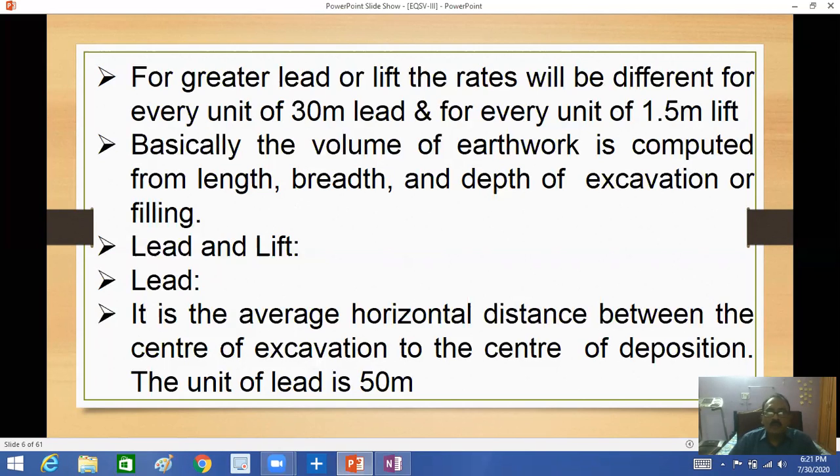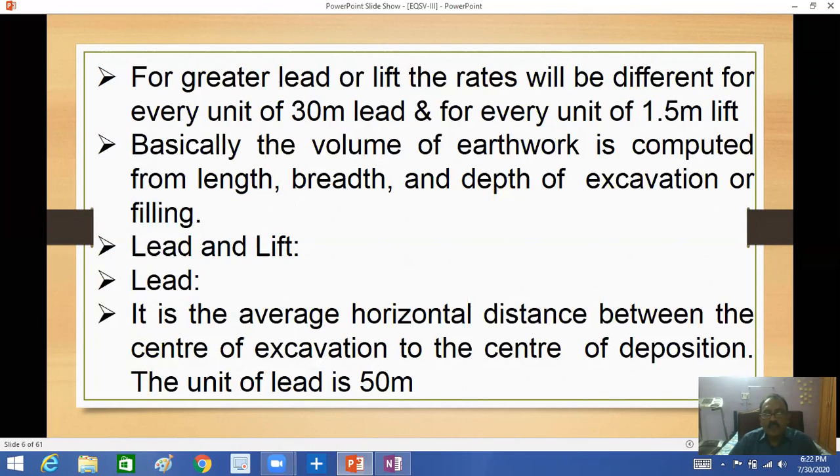According to the standard SSR, for greater than 30 meters, for every 30 meters, even if it is 35 meters, for the extra 5 meters also you have to charge for a unit of 30 meter lead, and for every unit of 1.5 meter lift, the rates will be different. Basically, the volume of earthwork is computed from the length, width, and depth of excavation or filling.